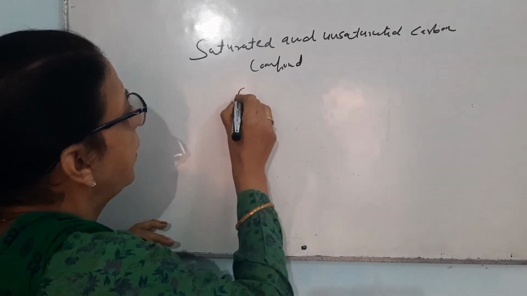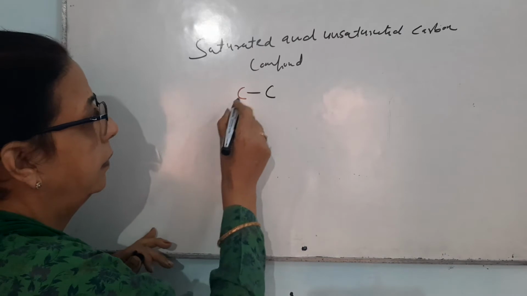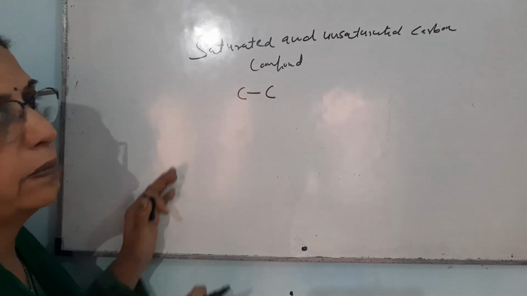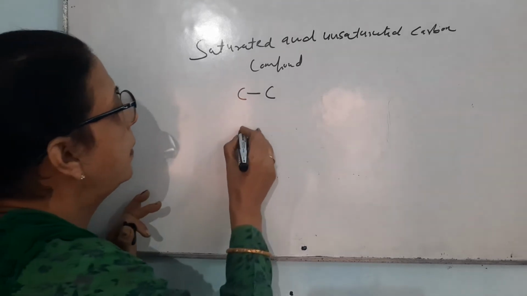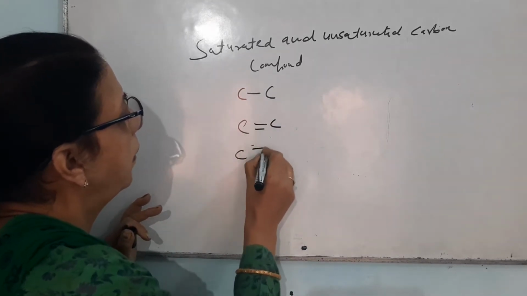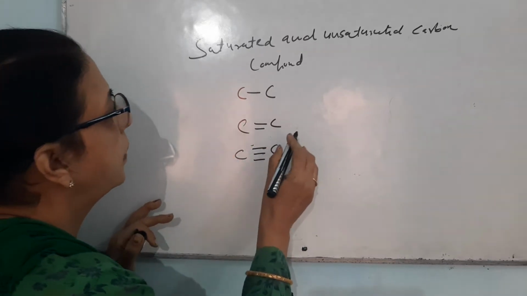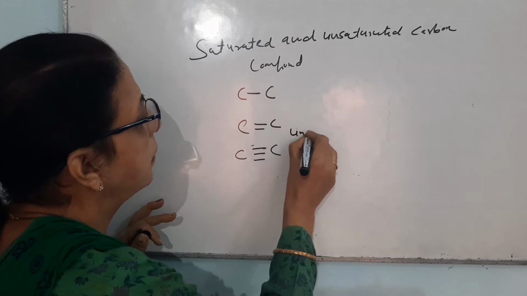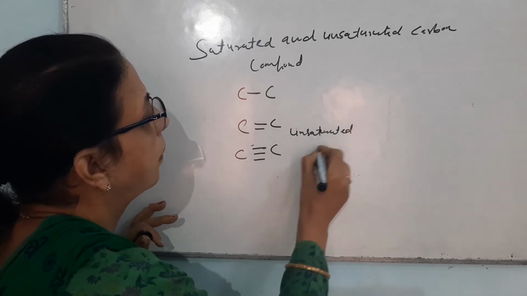When there is a presence of a single bond between carbon and carbon, these are known by the name of saturated carbon compounds. And if there is a presence of double bond or triple bond between carbon and carbon, these are known by the name of unsaturated carbon compounds.